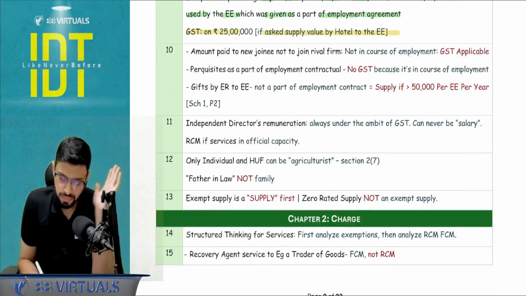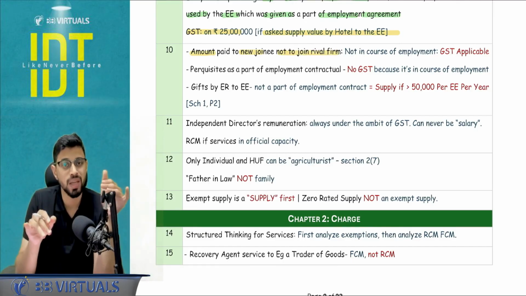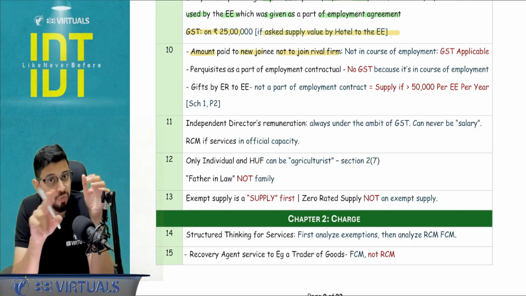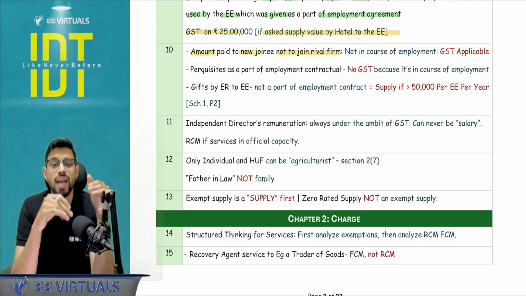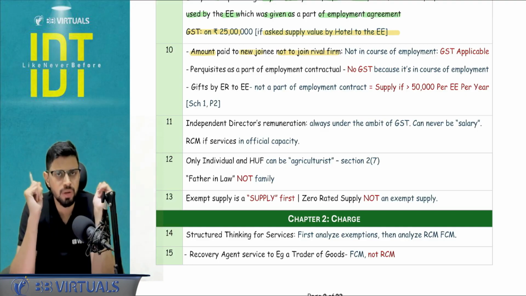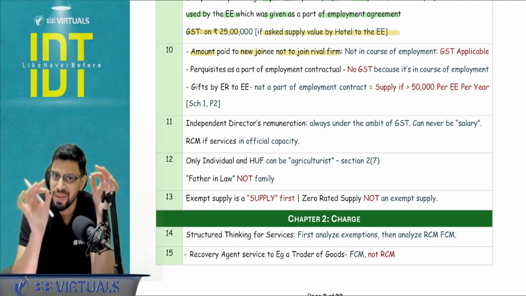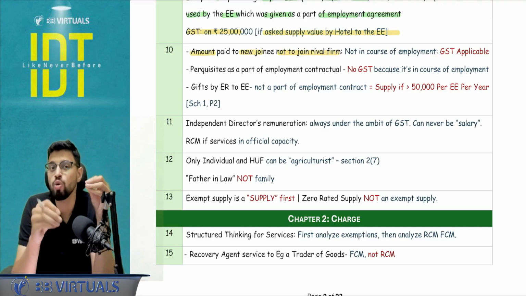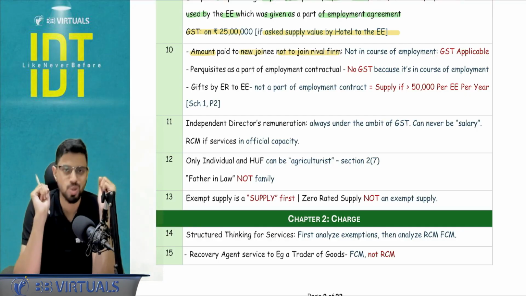Okay, next. Amount paid to a new joinee not to join the rival firm. This is going to be taxed under the GST. The supplier is the employee who is agreeing to refrain from doing something. Refrain as in he or she is agreeing not to join the rival firm. Sir, but schedule number 3, paragraph number 1 should apply here. No. Schedule number 3, paragraph number 1 is with respect to in the course of employment. This is not in the course of employment.